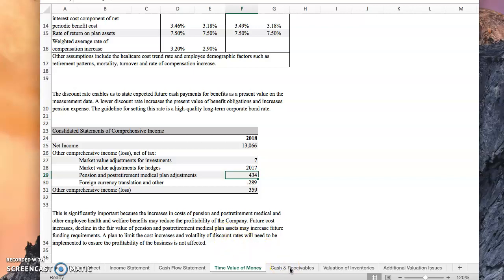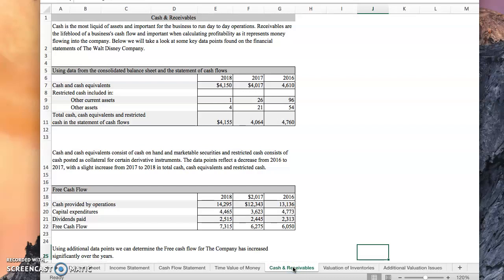If we take a look at the cash and receivables, using data from the consolidated balance sheet and the statement of cash flows, cash and cash equivalents have actually been increasing over the last year from 2017 to 2018. Cash and cash equivalents consist of cash on hand and marketable securities, and restricted cash consists of cash posted as collateral for certain derivative instruments.